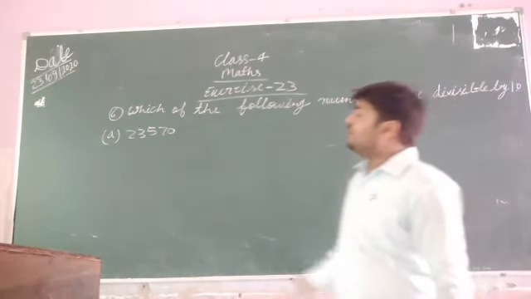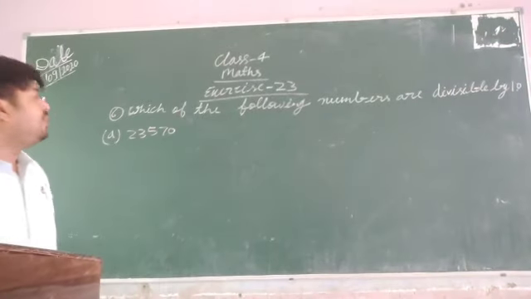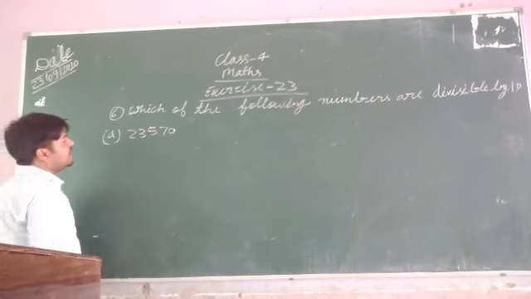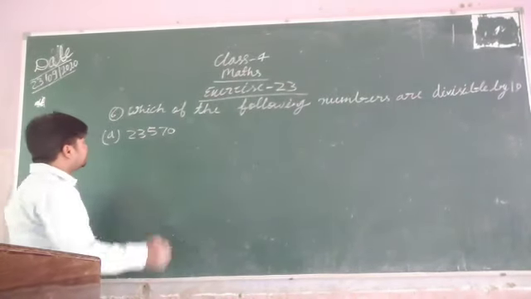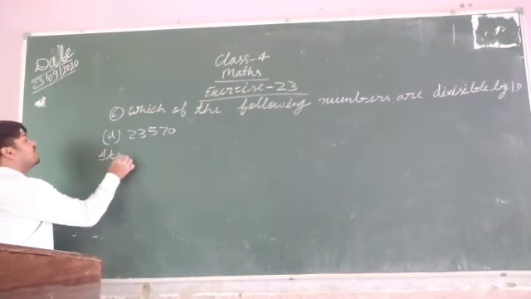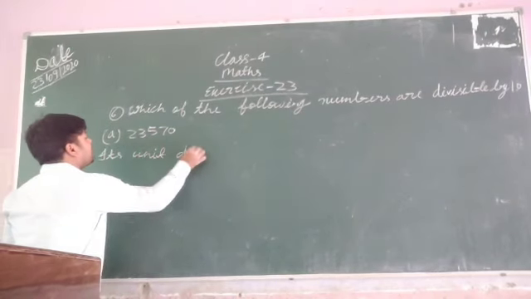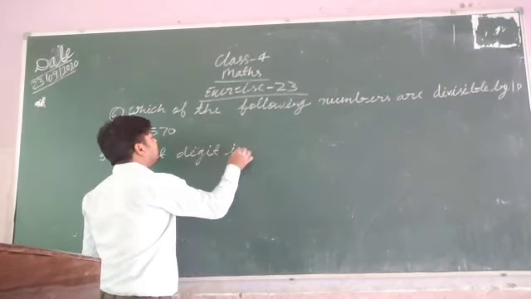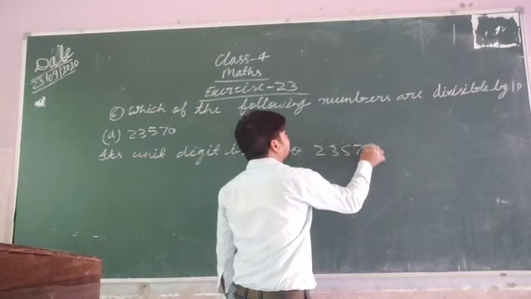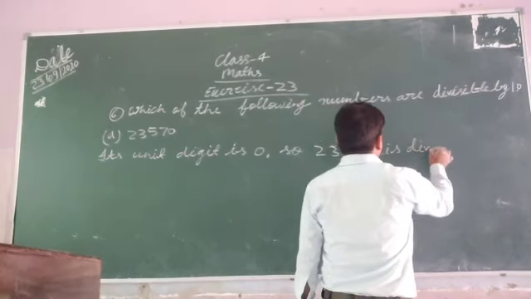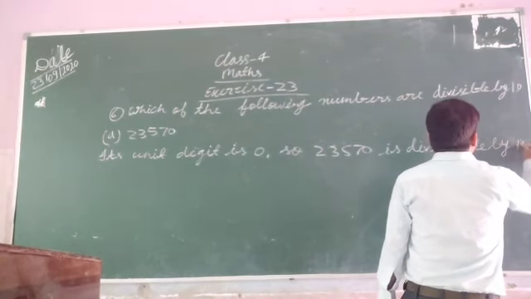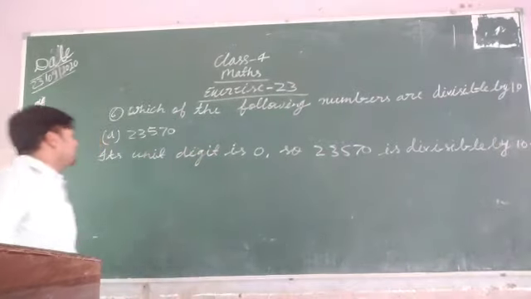If the unit digit is 0, meaning the last digit is 0, then that number will be divisible by 10. Here you can see that the unit digit is 0, so this number is divisible by 10. Its unit digit is 0. So 23,570 is divisible by 10. Like this you have to write in your fair copy.